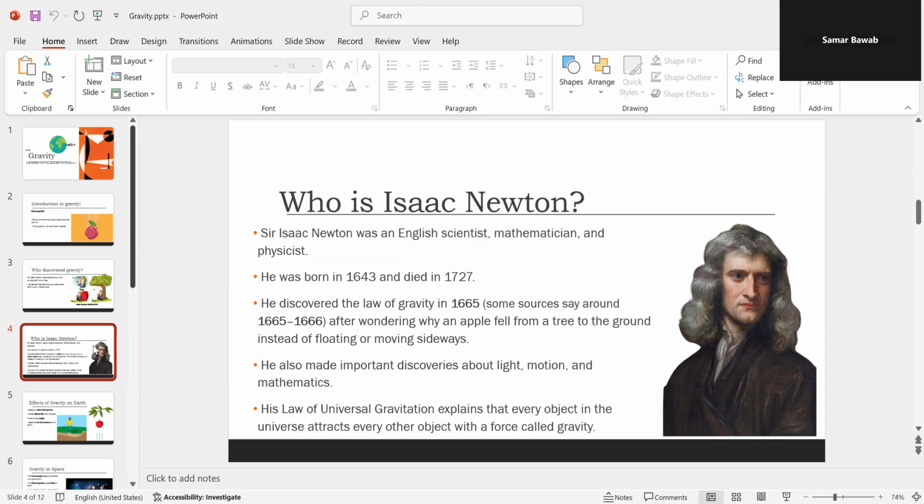Sir Isaac Newton discovered the law of gravity around 1665 after wondering why an apple fell from a tree to the ground instead of floating or moving sideways. Not only did he discover the law of gravity, but he also made important discoveries about light, motion, and mathematics. His law of universal gravitation explains that every object in the universe attracts every other object with a force called gravity.